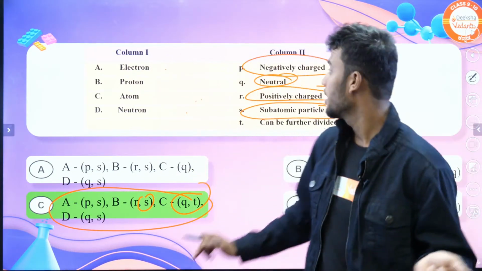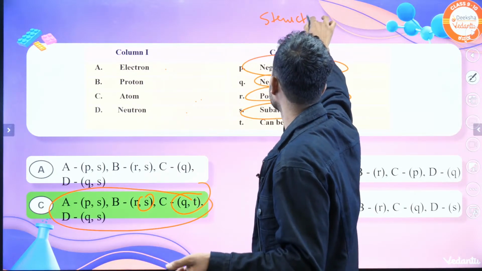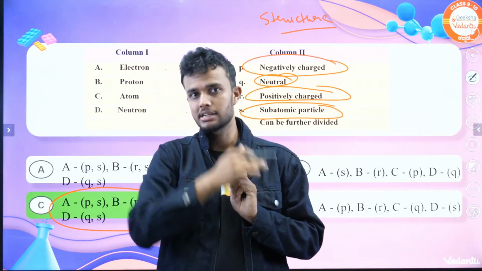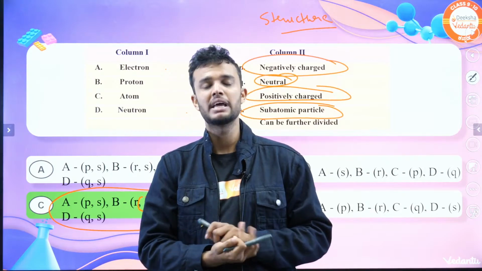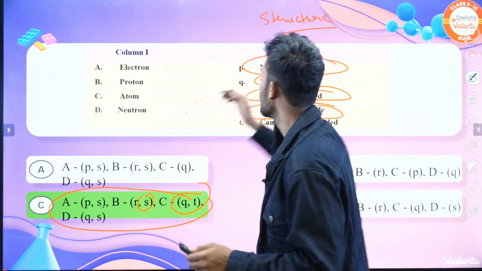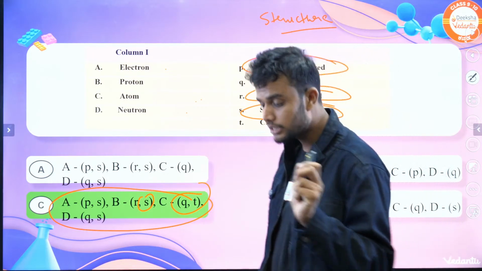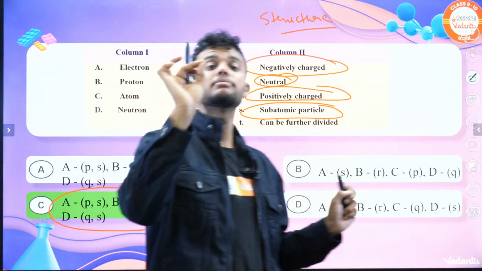Why do we say atom is neutral? Don't worry, students, in the structure of atom we have 3 theories. 3 scientists come and explain the atom. It has a structure like this. That's what they explain, and in that we can discuss why the atom is neutral. J.J. Thomson is the first scientist who told that the atom is neutral.